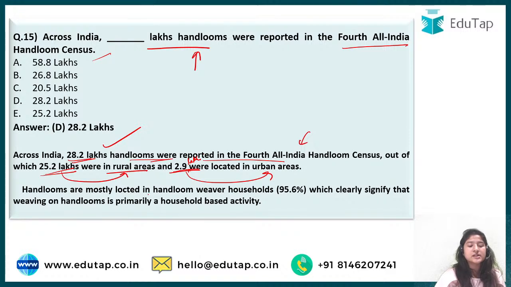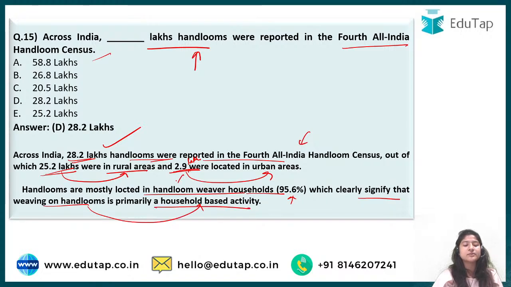Then handlooms are mostly located in handloom weaver households, which clearly signifies that weaving on handloom is primarily a household activity. What does it mean? Basically, they have these machines at home, in the household. Okay? So I hope this is clear to you all.